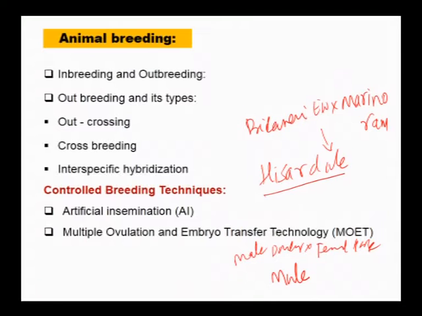In these surrogate cows, all the 6 to 8 embryos will develop and can give rise to 6 to 8 progeny. By following these two techniques, artificial insemination, multiple ovulation and embryo transfer technique, we can improve herd size in commercial cattle or in any other domesticated animals which are of commercial importance.